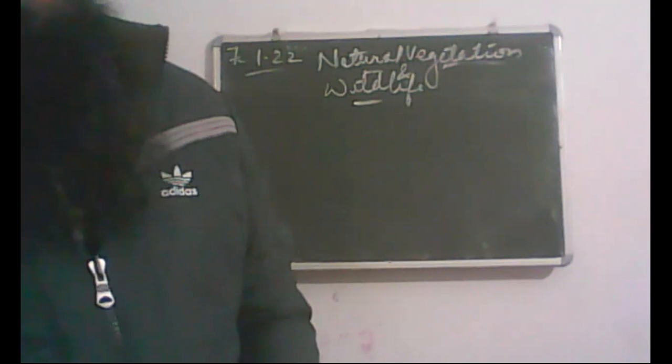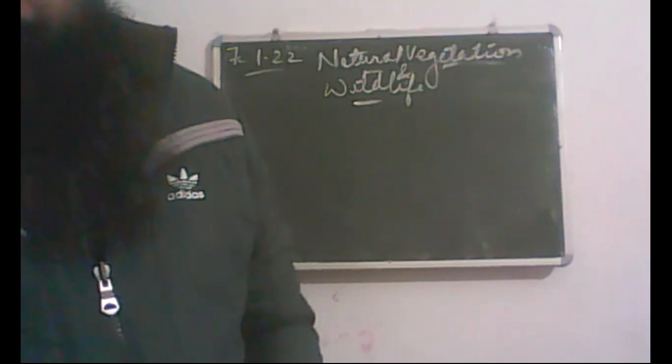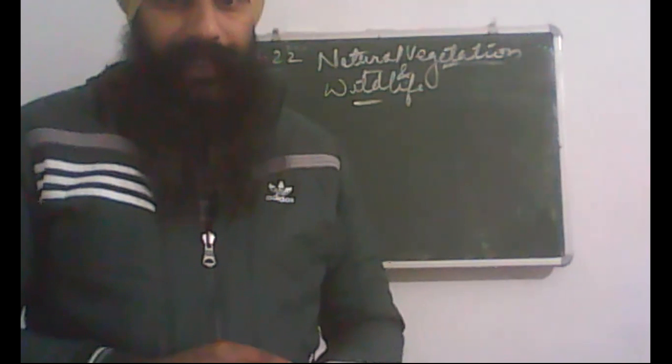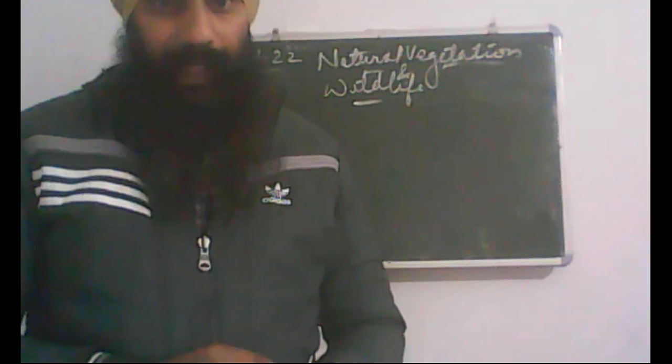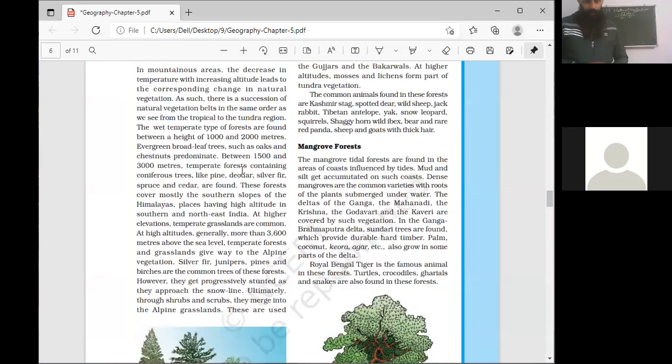Coniferous forest. In this type of vegetation, the important species of trees are deodar, fir, spruce, cedar, pine, and silver fir.